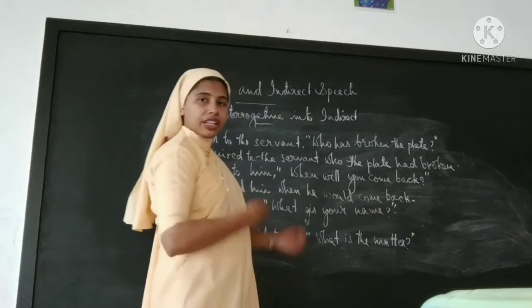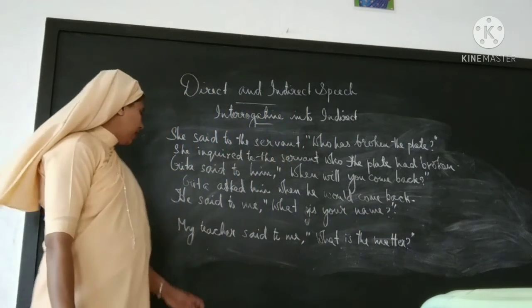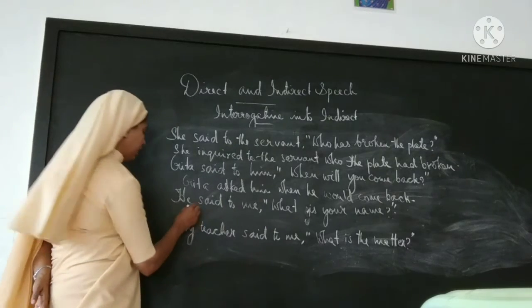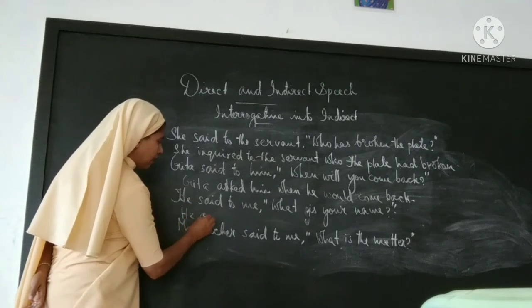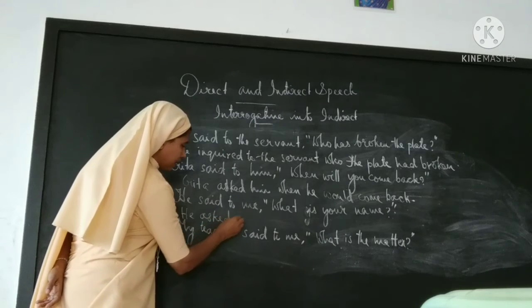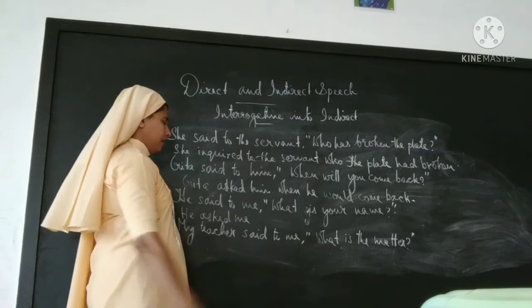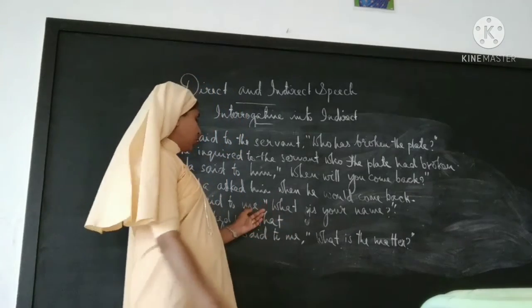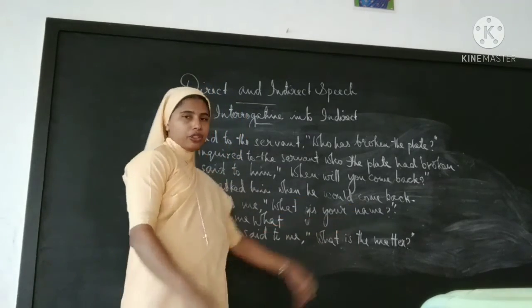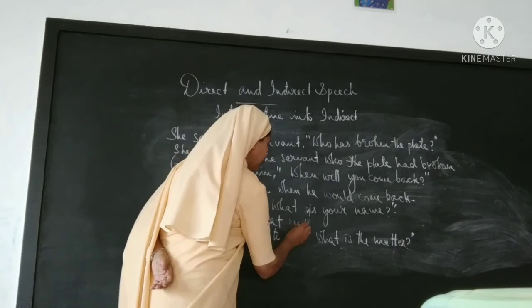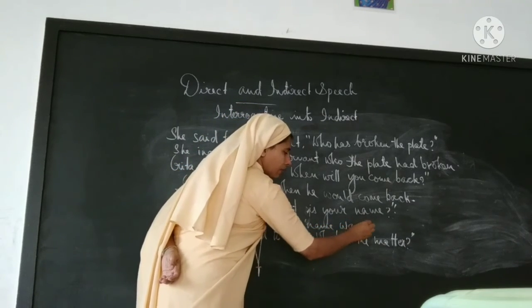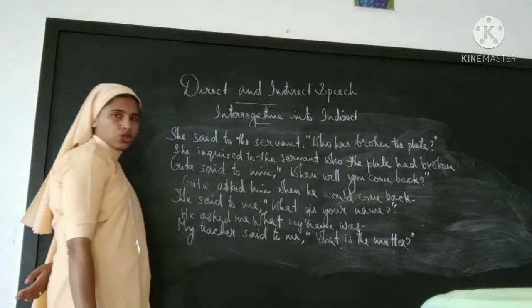Finally, full stop. When he would come back. He said to me, what is your name? He asked me what, then add to me only. So my name. What my name was. What my name was.